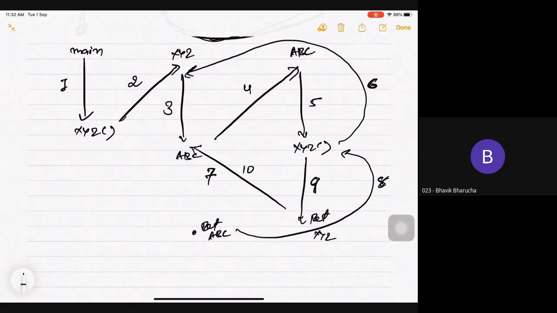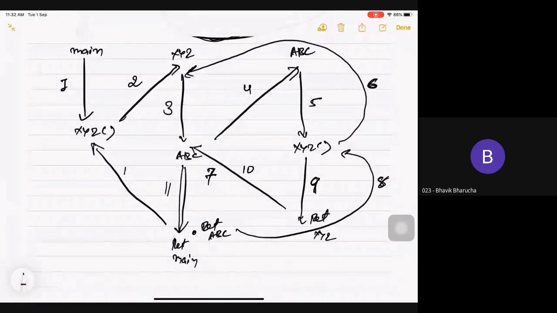Now I will finish my this function here. So this is my step number 11. Done. And here now it is ended, but it is called through main function. So I will return to main. Done. So I will come back now here. This is my step number 12, and now I will finish my main program also, and this is my step number 13. Done.